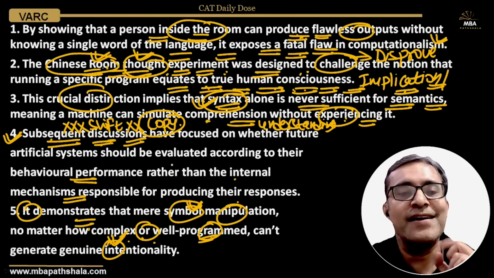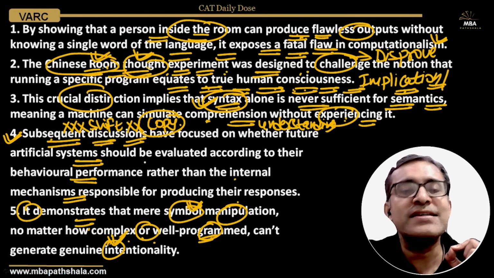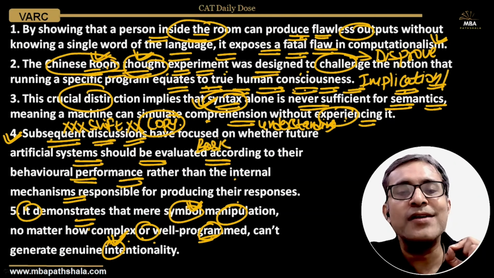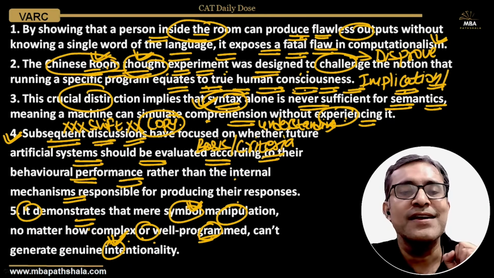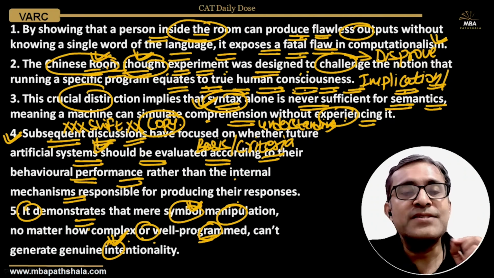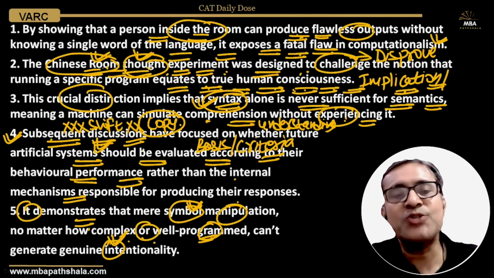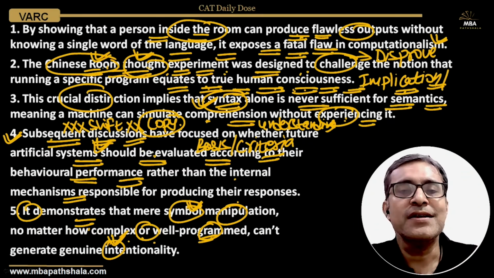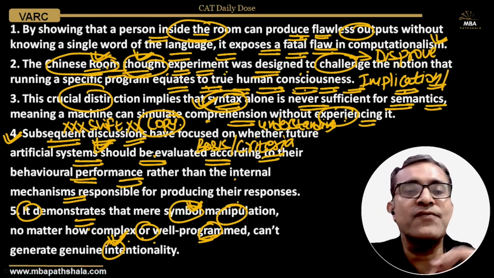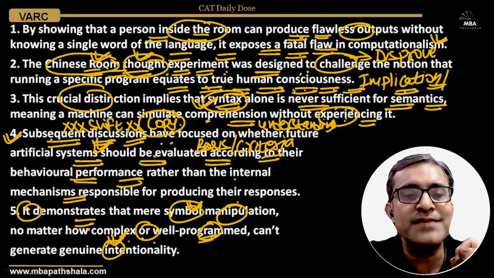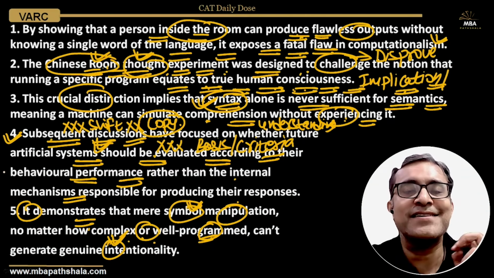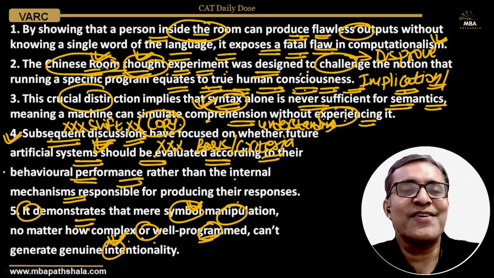And what is that changed direction? It is how exactly should we evaluate an artificial system. What should be the basis or the criteria of evaluating an artificial system? That was not the focus. The focus was not the basis or the criteria that we should adopt to evaluate a computational system. What will be the right criteria? What will be the right basis for such an evaluation? No such discussion took place. No such discussion was indicated. That's why 4 is the odd one.